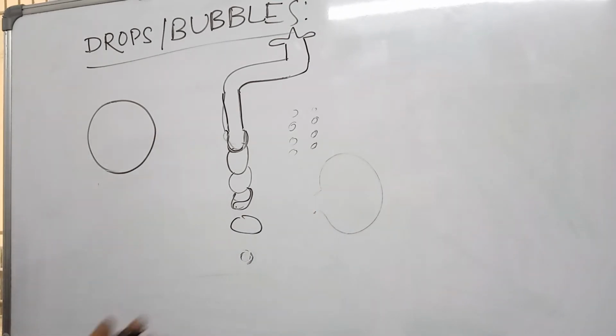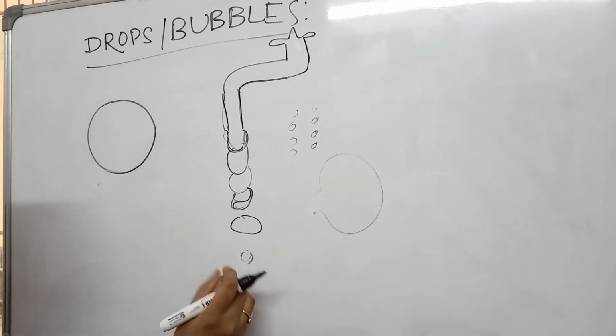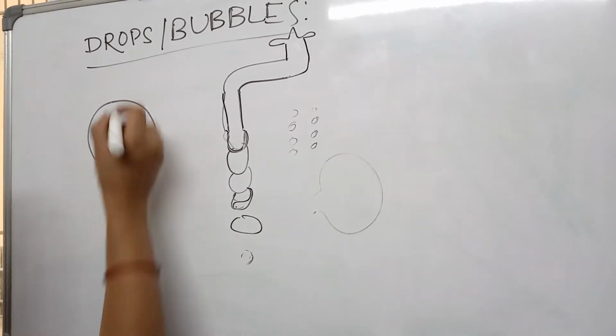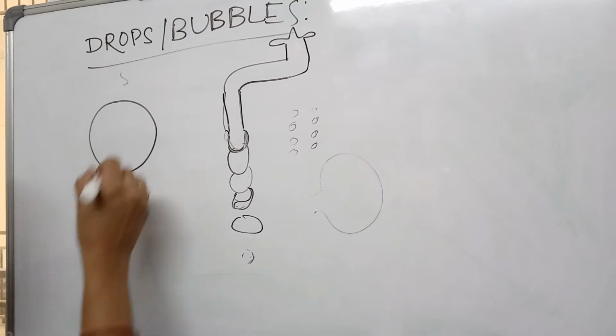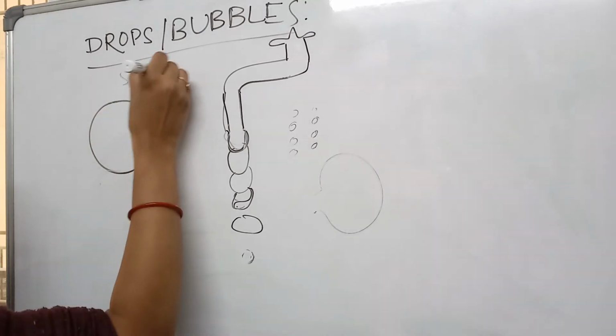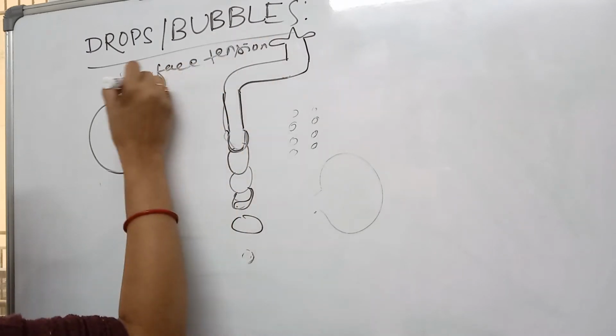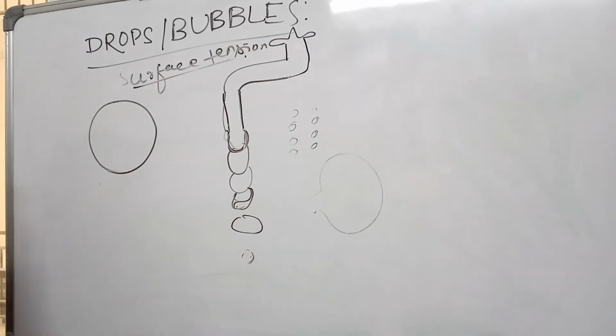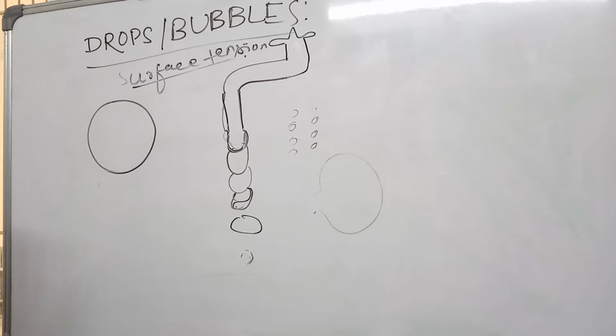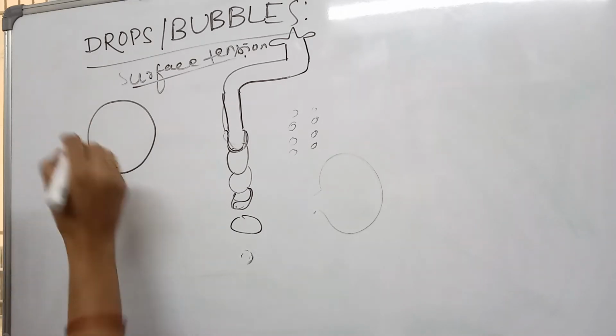Let's understand why these small water droplets take the shape of a sphere. This is due to a property of water known as surface tension. Surface tension is the property because of which the free surface of the water behaves as a stretched membrane. So what does that mean?